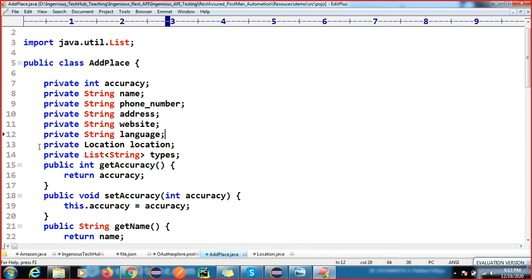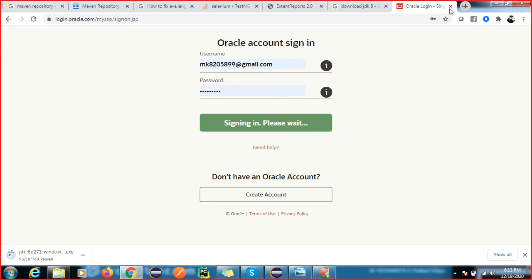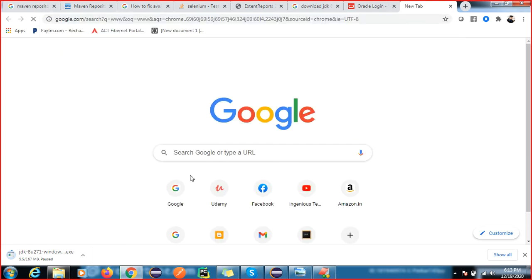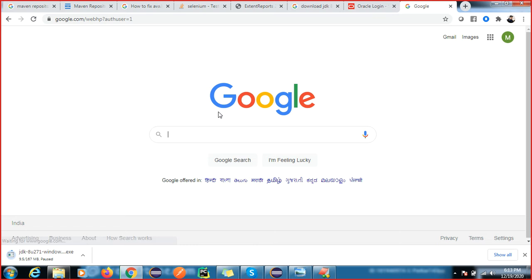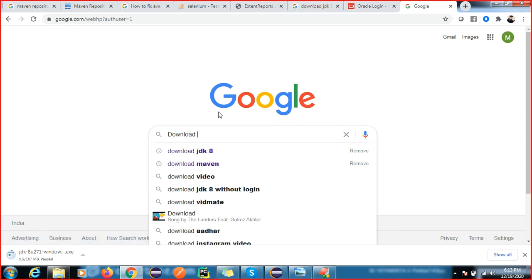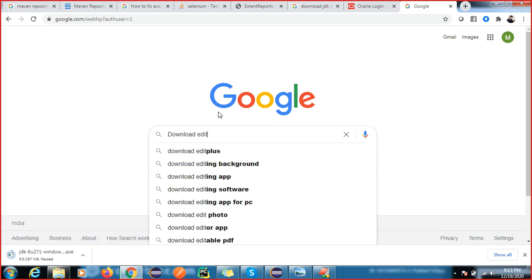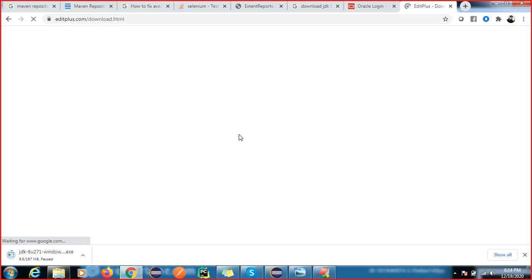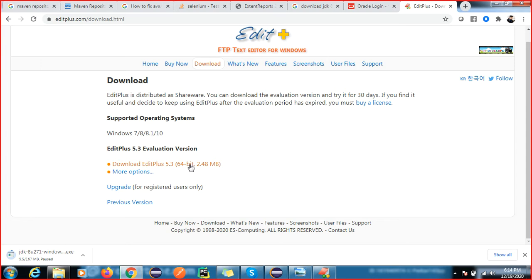So how to download? You can download this Edit Plus software here. I'll tell you how to download this. Download Edit Plus. You will also get an exe file, a free trial, because we are not going to pay anything. So you can download this. Again we have the 64-bit. After downloading this, you will get this exe file. Then you can install this. I already have that.